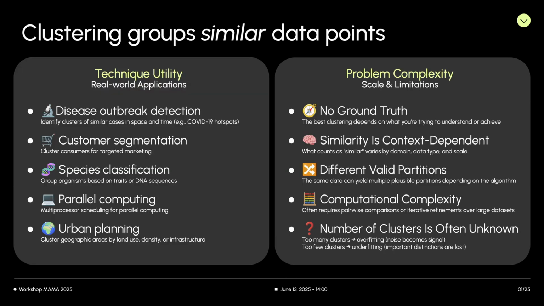Clustering is a well-known technique for grouping similar data points. As we can see on the left panel, it is widely used in real-world problems, from disease outbreak detection to urban planning. However, as the right panel shows, defining similarity is complex. Unlike supervised learning, there is often no single ground truth label. Different definitions of similarity or different algorithms can lead to multiple valid yet distinct clusterings.